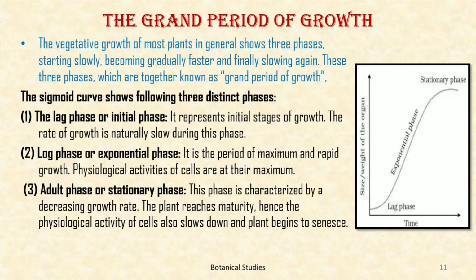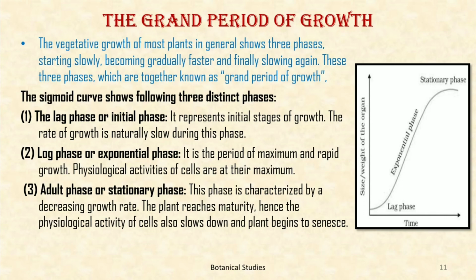In order to explain the grand period of growth, a graph may be drawn between the duration of growth and increase in the dry weight of the plant. It is graphically represented by an S-shaped curve, that is a sigmoid curve. This variation in growth occurs due to several external and internal factors. The sigmoid curve shows the following three distinct phases.